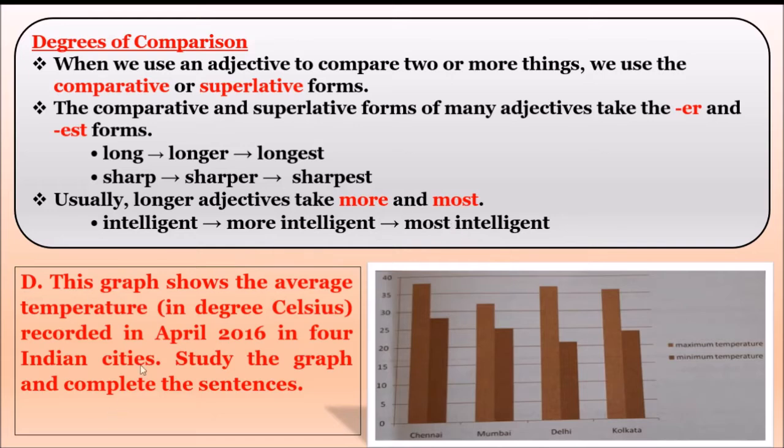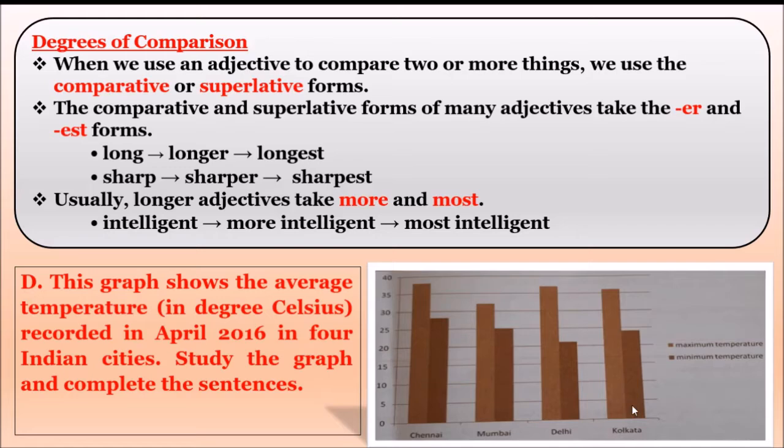Understood? Now here, if you see in page 11, D Roman, the graph shows the average temperature. Average temperature in degrees Celsius, recorded in April 2016 in 4 Indian cities. Study the graph and complete the sentences. In the textbook page number 11, the graph is given here.